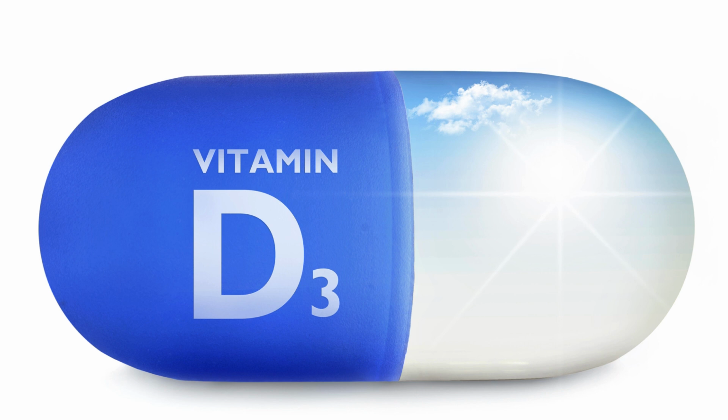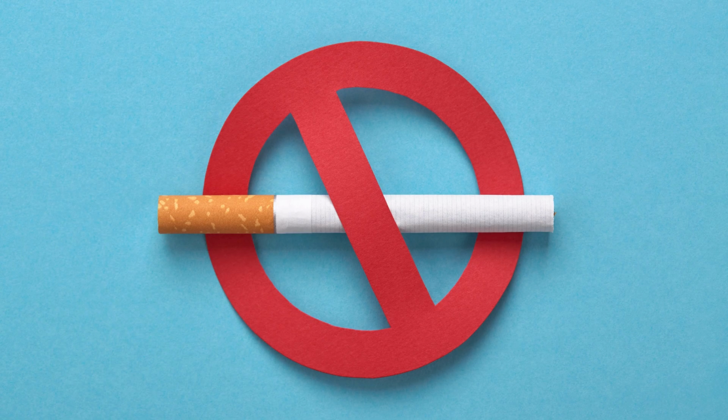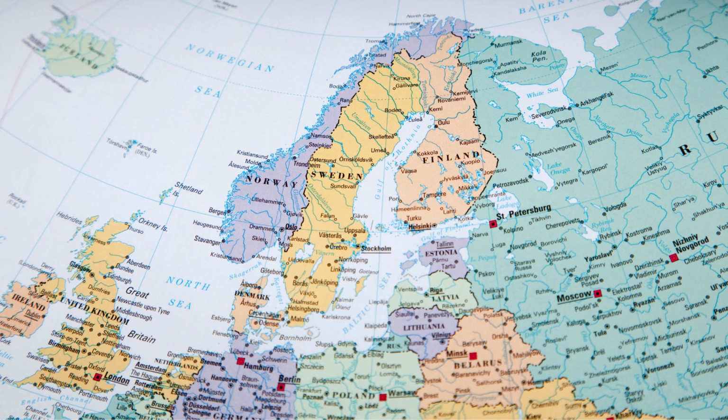3 is autoimmune response. This one is if you have a low level of vitamin D, it has been found to increase the risk of multiple sclerosis. Number 4 is smoking. If you smoke, you should stop, as this is a potential environmental factor that can increase the risk of developing multiple sclerosis. And 5 are geographical and ethnic factors. Multiple sclerosis has been found in various geographical areas with higher rates, such as in Northern Europe.